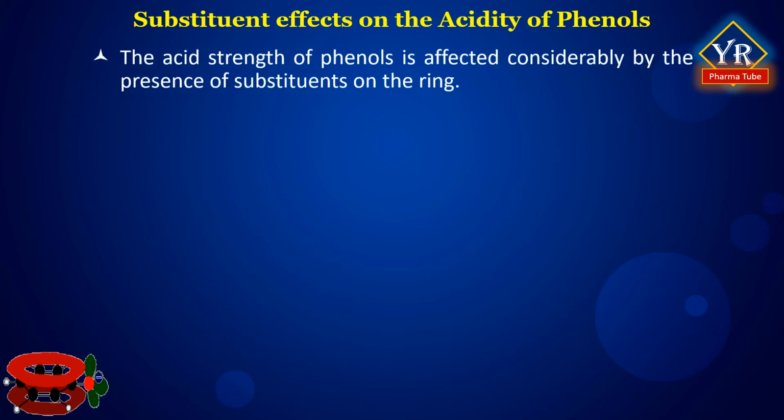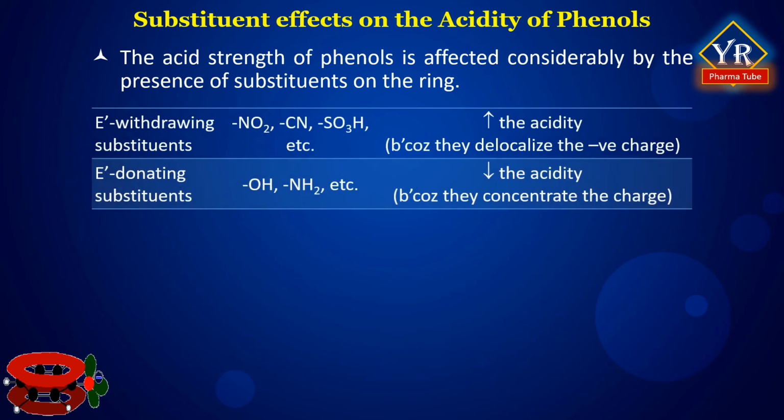The acid strength of phenols is affected considerably by the presence of substituents on the ring. Substituted phenols can be either more acidic or less acidic than phenol itself, depending on whether the substituent is electron withdrawing or electron donating. Phenols with electron withdrawing substituents such as nitro, cyano, sulfonic acid, etc., particularly at ortho and or para positions, are more acidic because these substituents delocalize the negative charge. Phenols with electron donating substituents such as hydroxy, amino, etc. are less acidic because these substituents concentrate the charge.